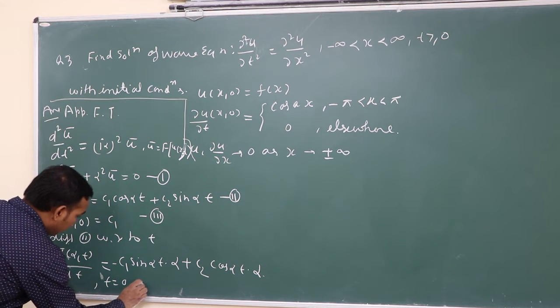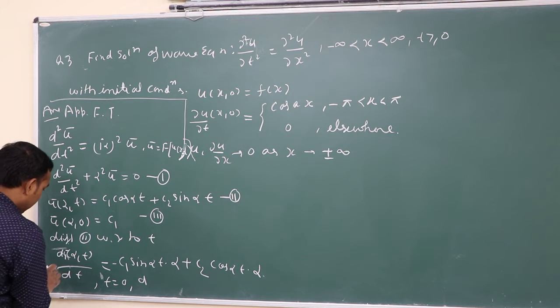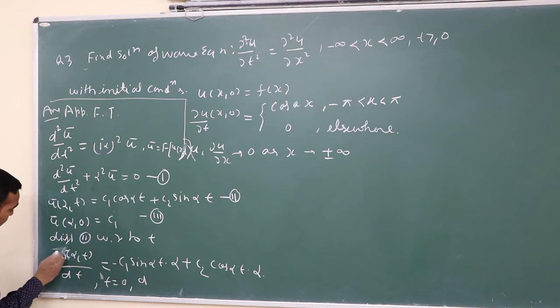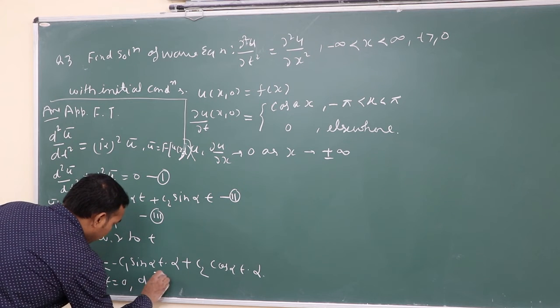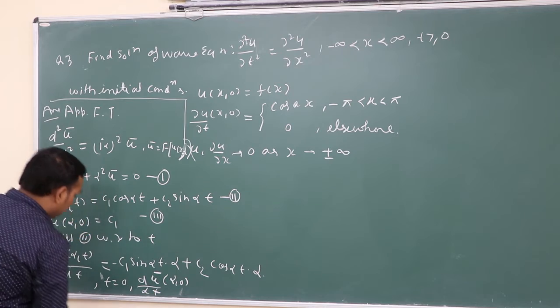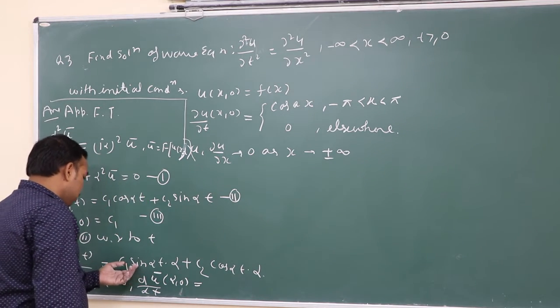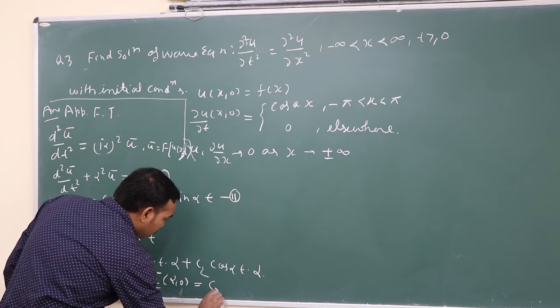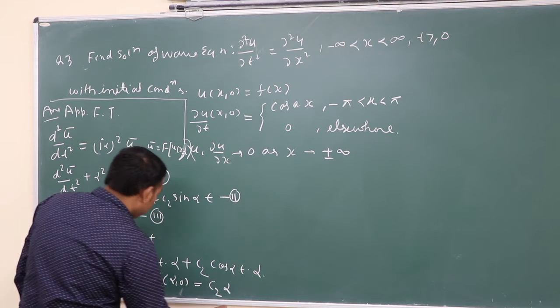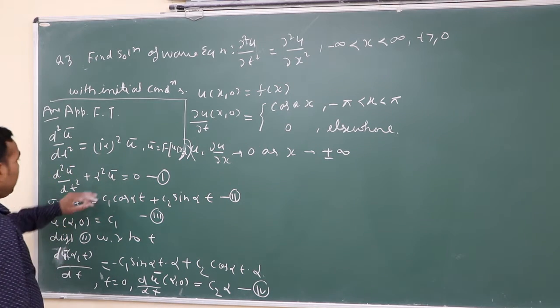Here sin 0 is 0, so d u bar alpha 0 upon dt equals c2 alpha. Say this is 4.